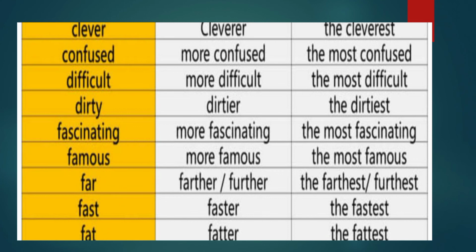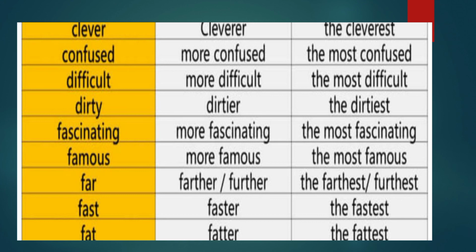Then I have given many examples of adjectives with the comparative and superlative. Clever, cleverer, cleverest. Confused, more confused, the most confused. Difficult, more difficult, the most difficult. Dirty, dirtier, the dirtiest.